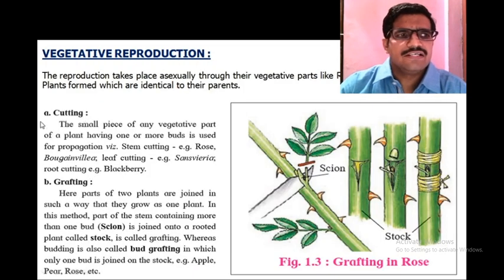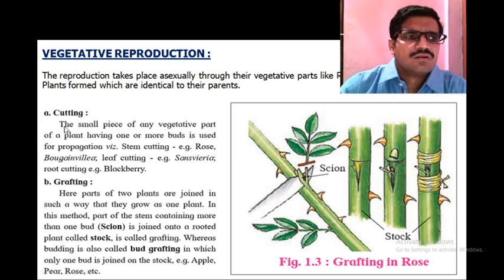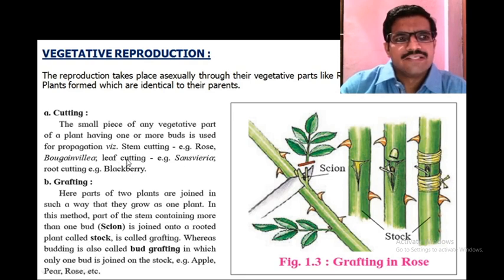The first one is cutting. Cutting is a method in which a small piece of any vegetative part of the plant body having one or more buds is used for propagation. That is stem cutting; examples are rose and bougainvillea. For leaf cutting, the example is Sansevieria.